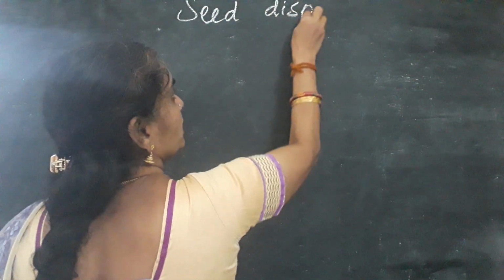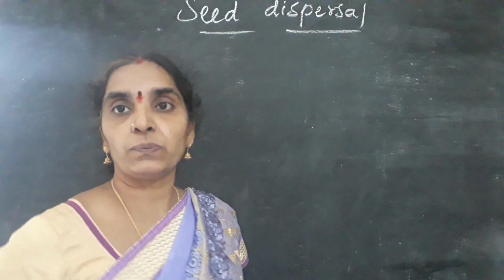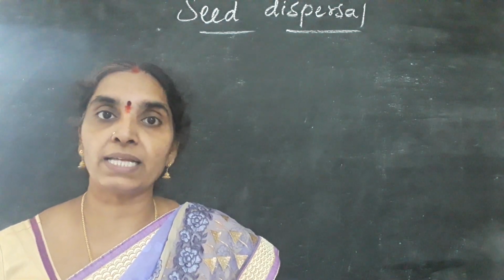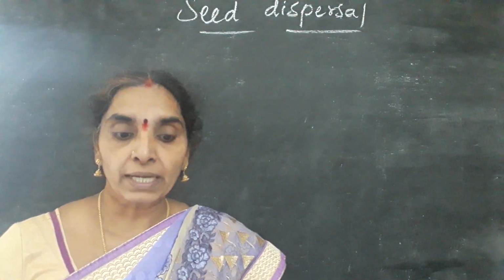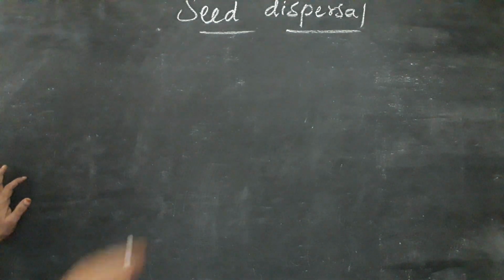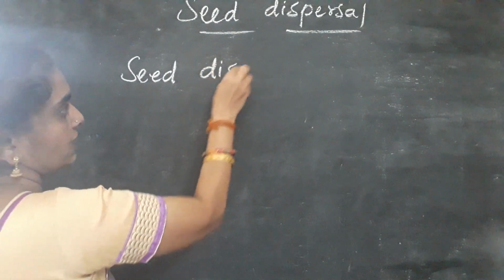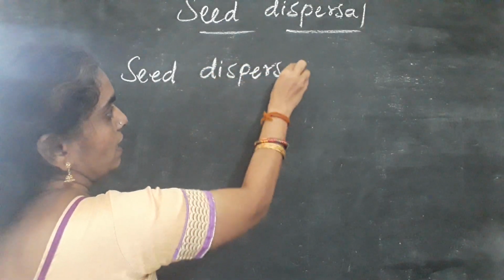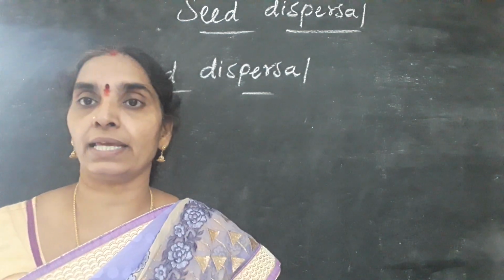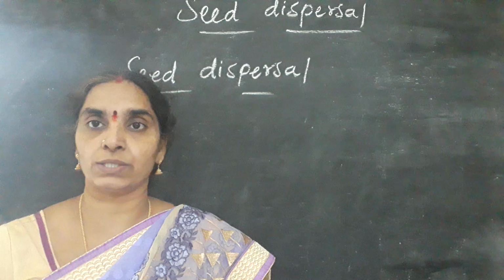You already know the definition of seed dispersal. The dispersal of seeds from one place to another, or the transfer of seeds from one place to another place, is called seed dispersal. The seeds are carried away from one place to another through the agents of seed dispersal like wind, water, air, that is insects, animals, human beings, and through the bursting mechanism, as you know well.